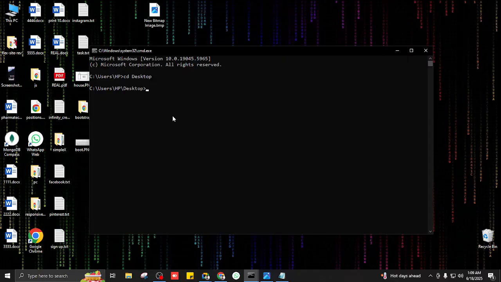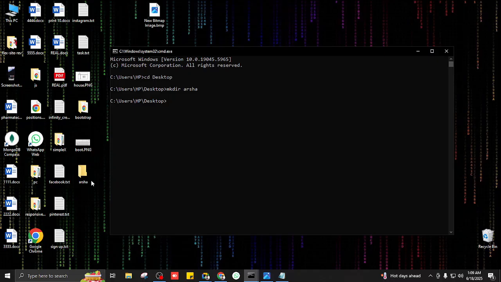And then I want to make a folder. What's the shortcut for that? Very good, mkdir, and then space, and then I'll name it Arsha, and we'll have a folder created. Now I want to cd to Arsha, so I'll just write cd and then press A and then press tab. Yeah, that's exactly what I want.